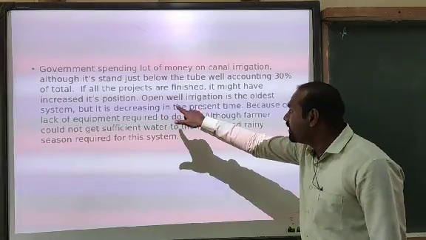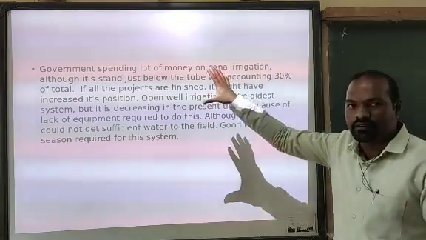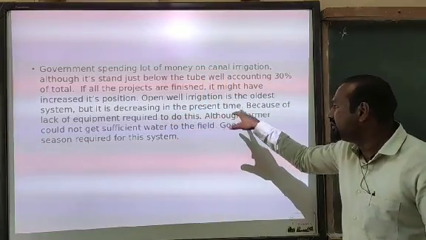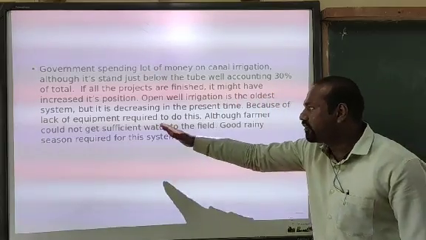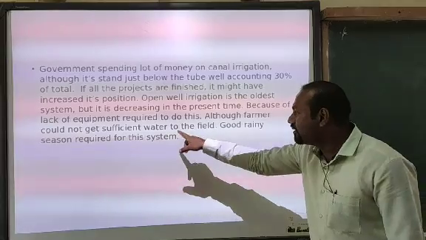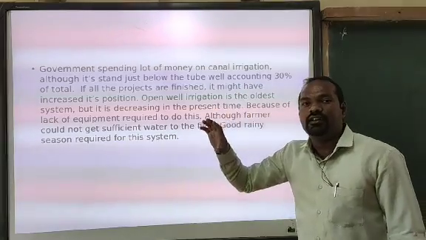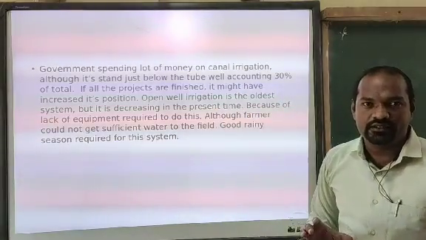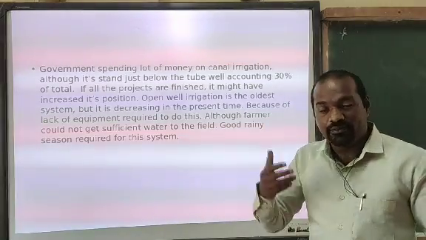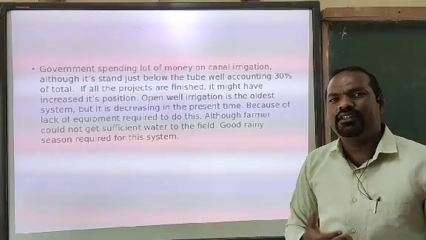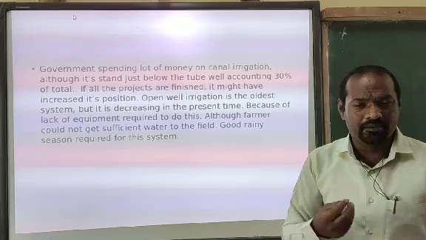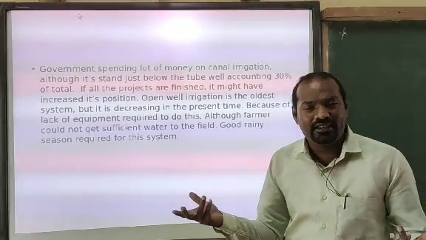Okay, look here. Open well irrigation is the oldest system, but it is decreasing in the present time because of lack of the equipment required to do this. Although farmers could not get sufficient water to the field. If they depend on open well irrigation, they need a lot of equipment. And if they did practice it, what happened? They wouldn't get sufficient water to their paddy field, or any crop.